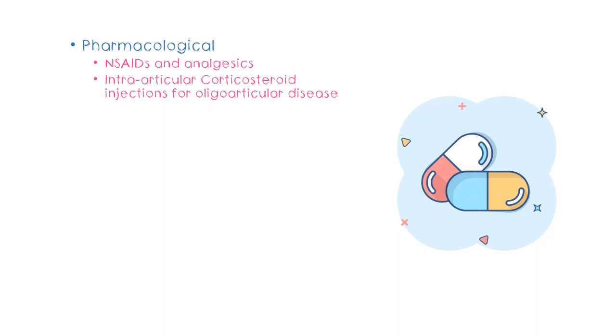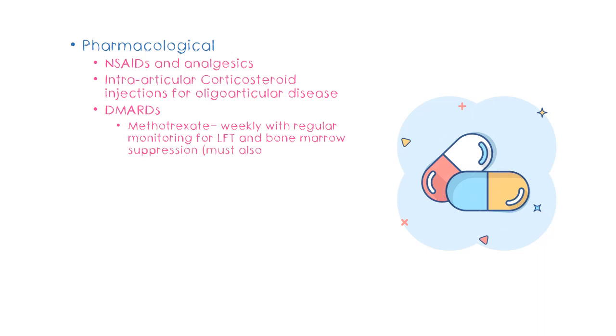The main drugs we use to reduce inflammation throughout the body in either oligoarticular or polyarticular disease is a drug class known as DMARDs, which is disease-modifying anti-rheumatic drugs like methotrexate or sulfasalazine. Of course, methotrexate will cause liver damage and bone marrow suppression, so it is important to monitor liver function tests and full blood counts in these patients and to prescribe folic acid as well.